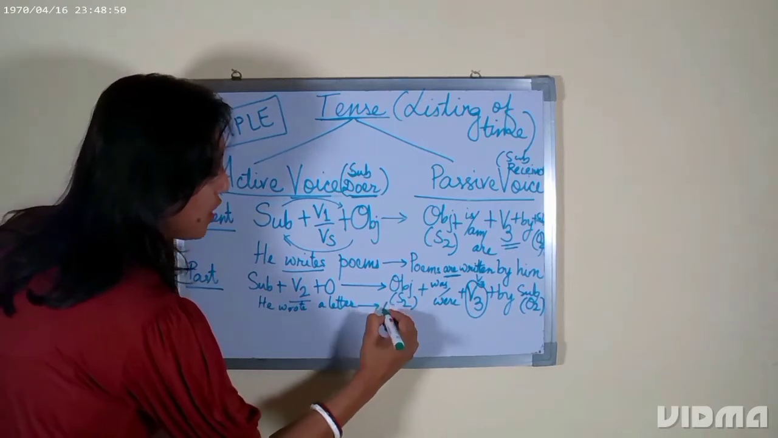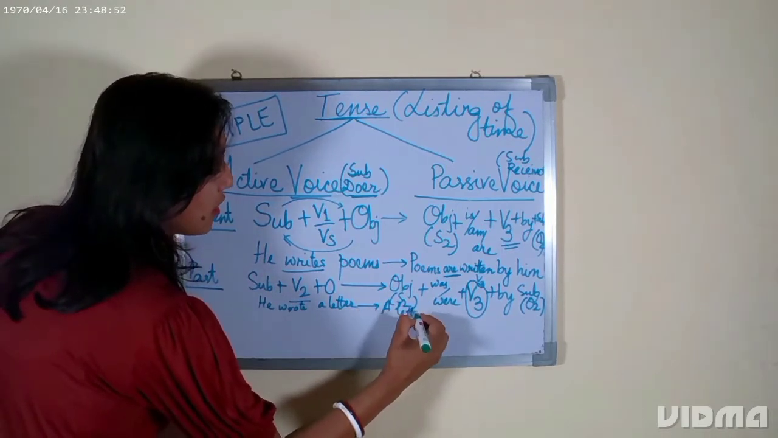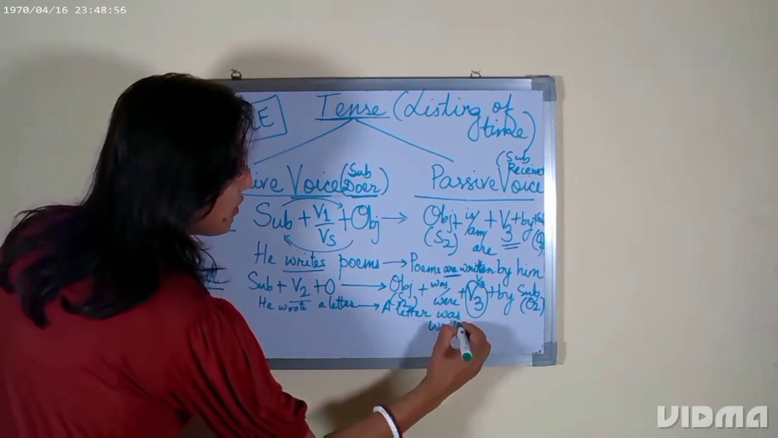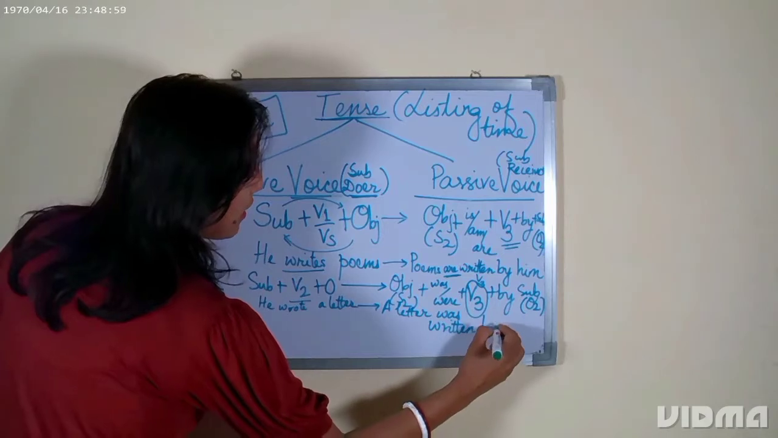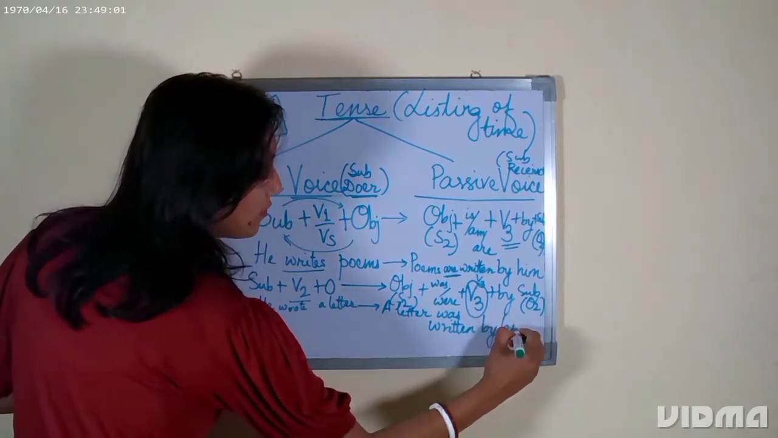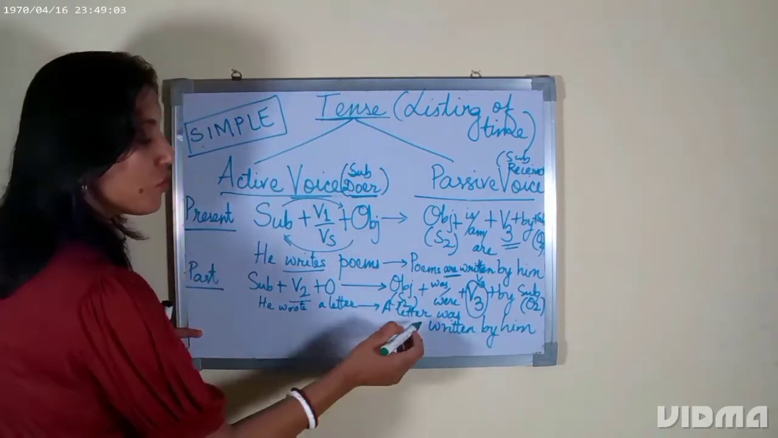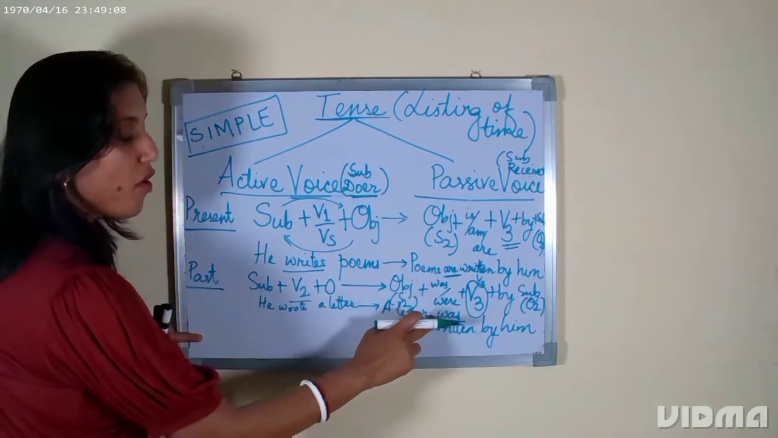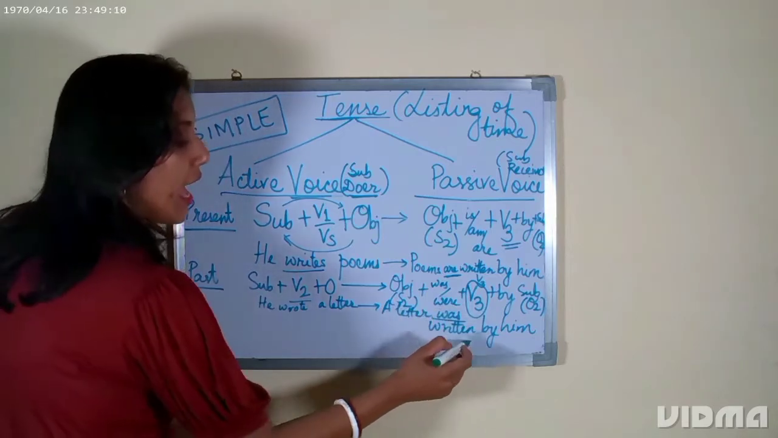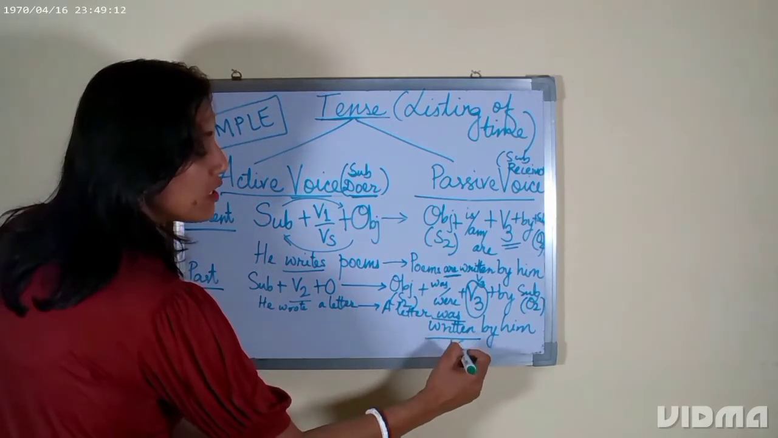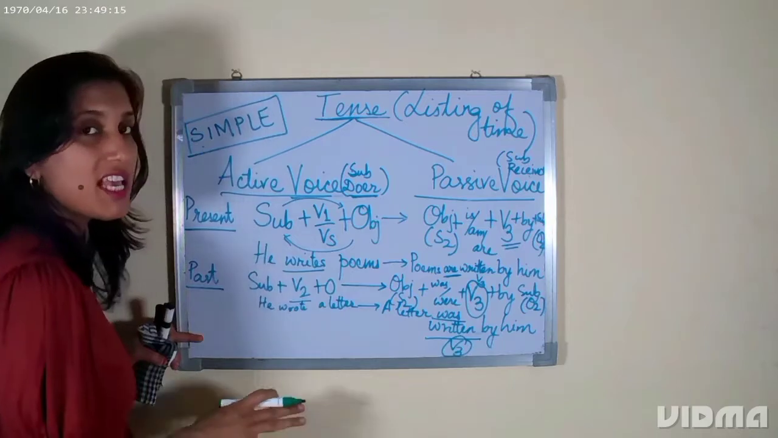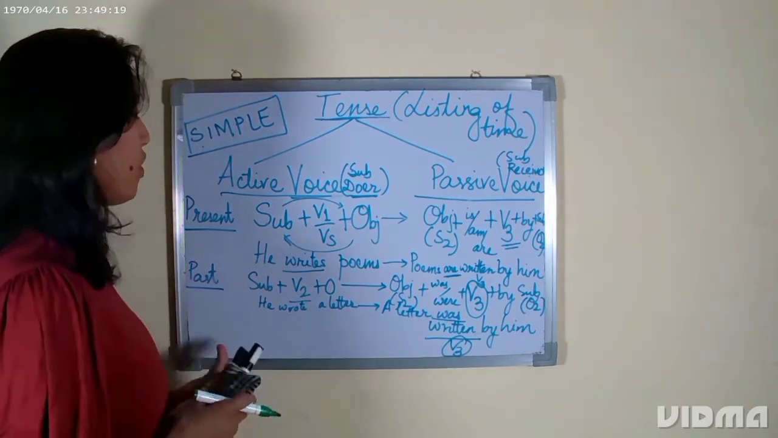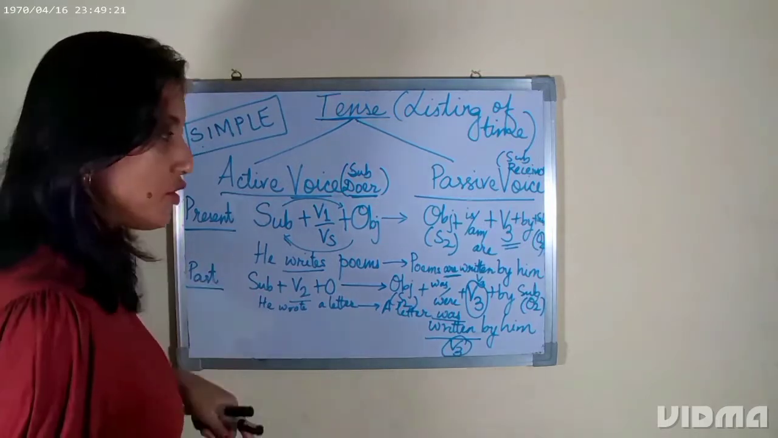okay, that will change to a letter was written by him, okay. So देखो यहाँ पर हमने was लगाया क्योंकि past tense है, simple past tense है, be form का simple past form लिया, and V3 लगाया because that is what we have to do. We have to passivize the verb form, right? So simple present, simple past, understood?